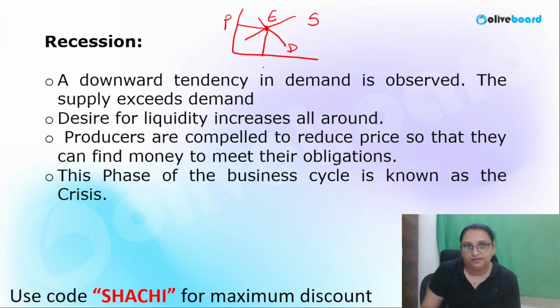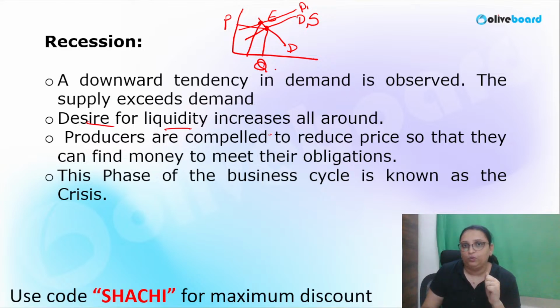This is price, this is quantity. When there is a downward tendency in the demand, that means demand moves towards the left. In this case, what will happen? The quantity will reduce. The supply exceeds the demand. In this case, the quantity will reduce.